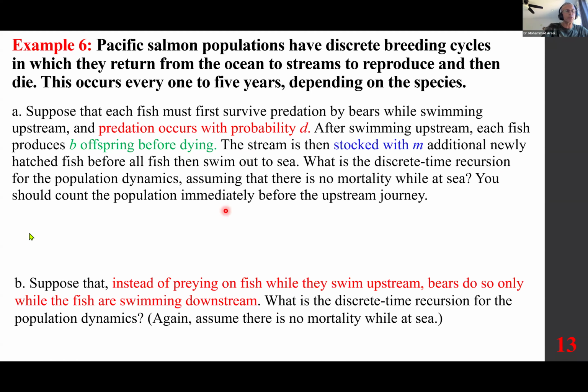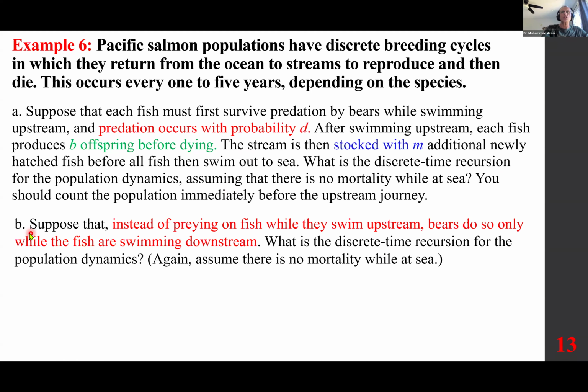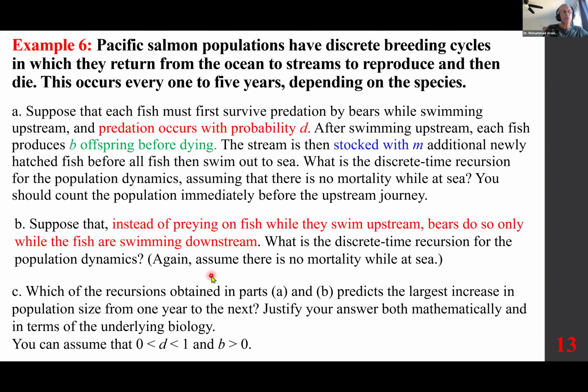The second one, part B, suppose we have a situation slightly different. Suppose that instead of preying on fish while they swim upstream, bears do so only while the fish are swimming downstream. What is the discrete time recursion for the population dynamics? Again, assume there is no mortality while at sea. And finally, part C, which of the recursions obtained in parts A and B predict the largest increase in population size from 1 year to the next?